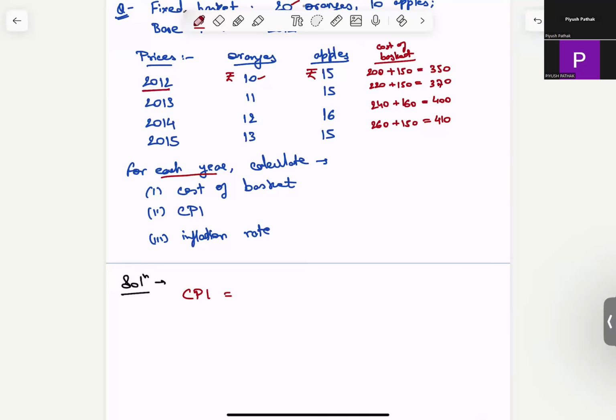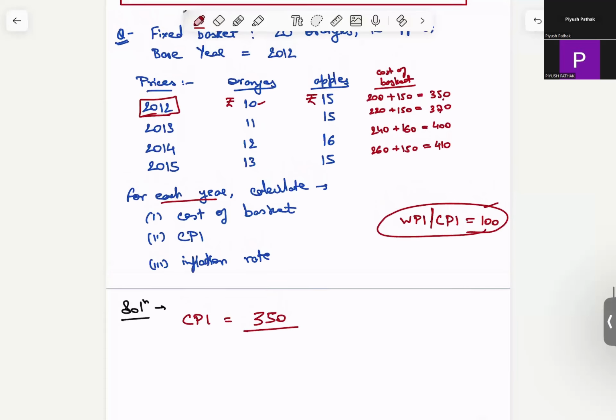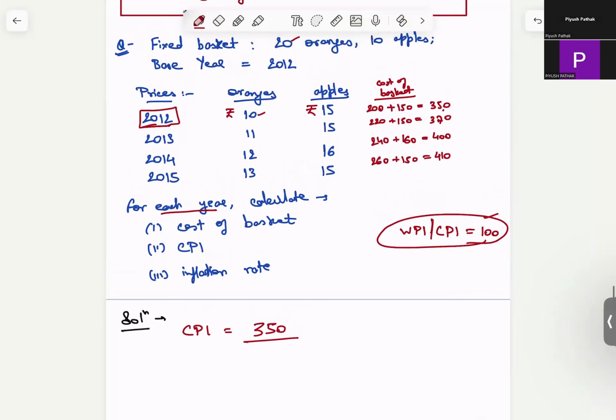We have to always remember that this basket of goods, whether it is for WPI or for CPI, is out of 100. So the entire basket is assigned a score of 100. So what would be the CPI? It would be the price of the basket in this year, 350, upon the price of the basket in the base year, and the base year is also 2012. So again, it comes out to be 350 into 100. So the CPI is 1 in absolute terms, or if you talk in terms of percentage, it is 100%.